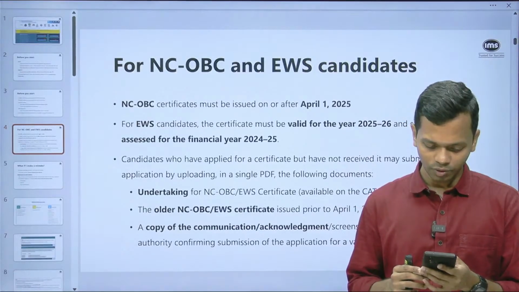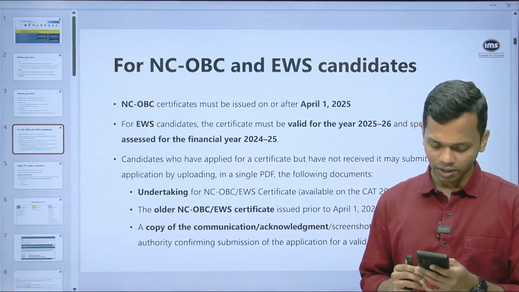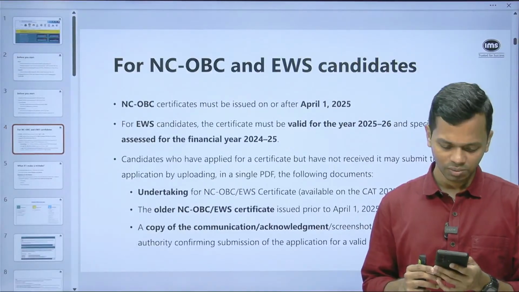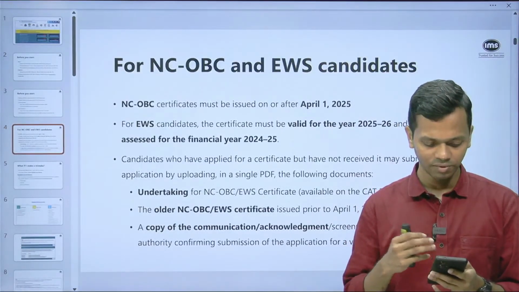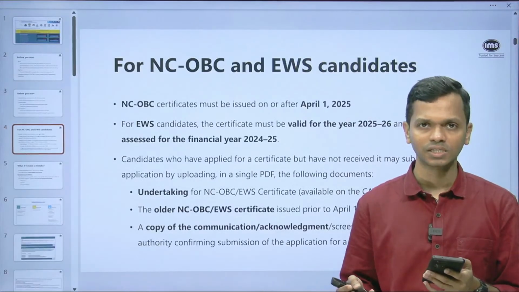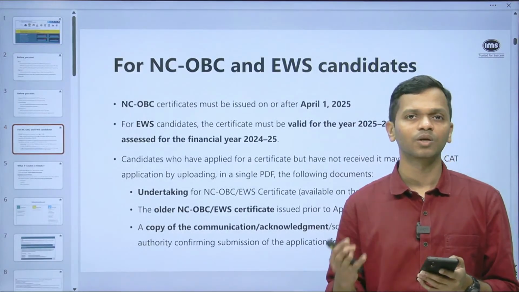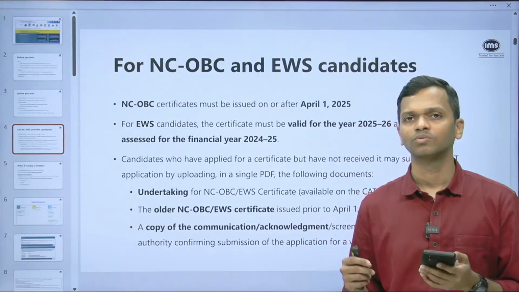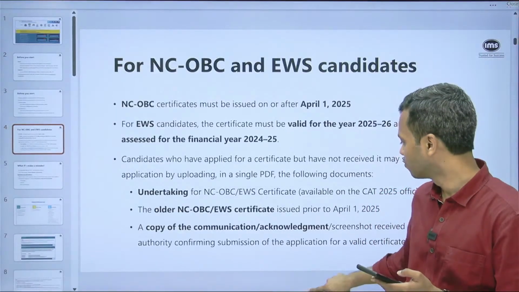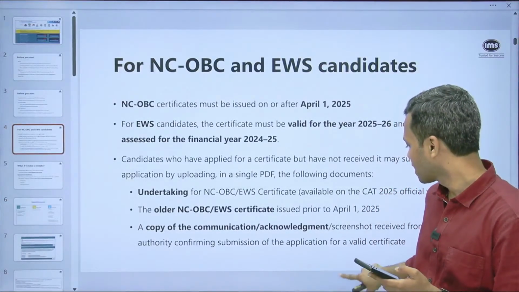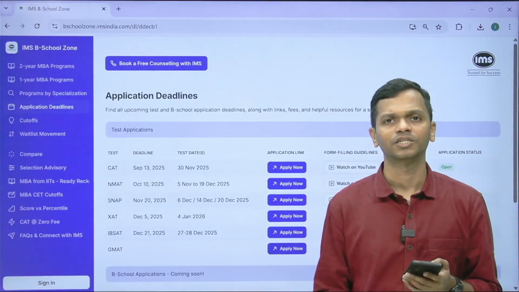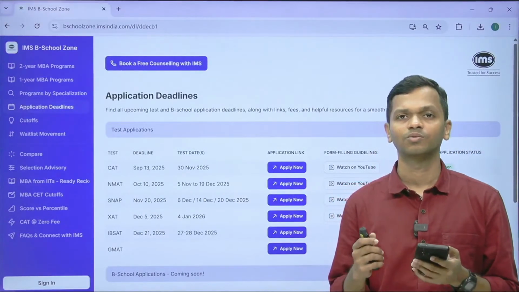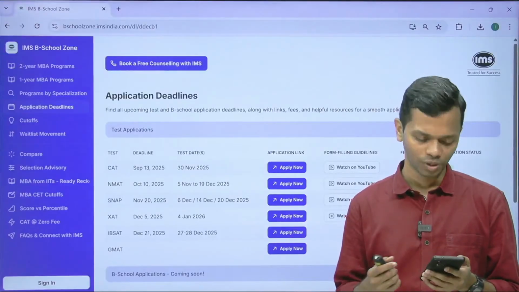Also, do we have to apply to all colleges? We are selecting NMAT, XAT, CAT forms. Can we apply before exams or after exams also? I just answered that question some time back. I hope you got the answer that there will be applications open even after the test is conducted. In some cases, depending on the application deadline, you may have to take a call whether you want to apply or not. For example, for NMIMS, the application deadline will be the same as the NMAT registration deadline. So because of that, you will have to make a decision as soon as possible.